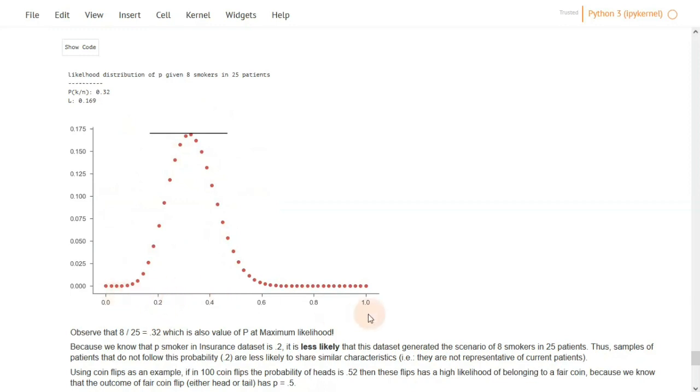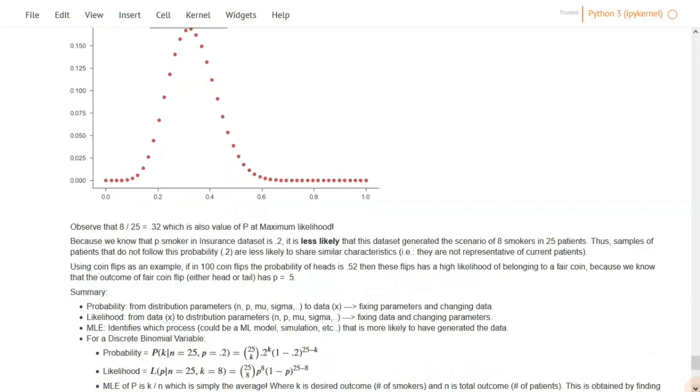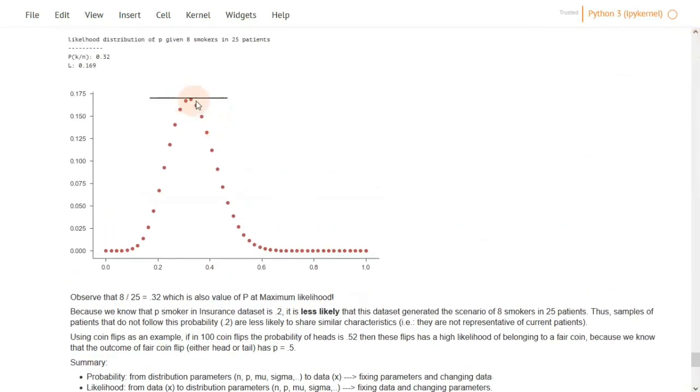If you have been noticing, a really interesting thing is that the peak of each distribution, either here or earlier, is exactly at K over N. K being the number of smokers we expect to see, and N is the total number of samples or trials. So the maximum likelihood estimate for P is actually K over N. It might sound like a naive thing, but actually there is a mathematical notion behind it.